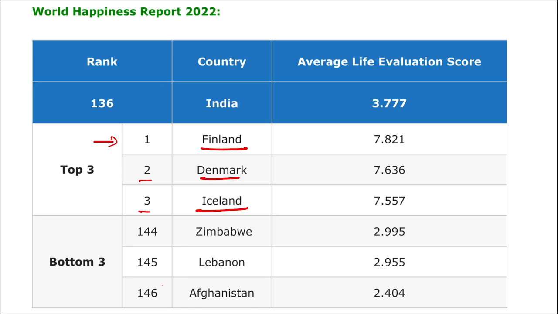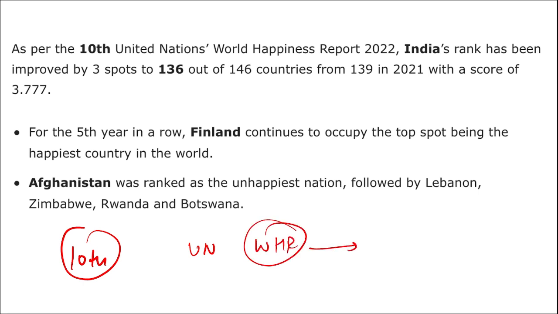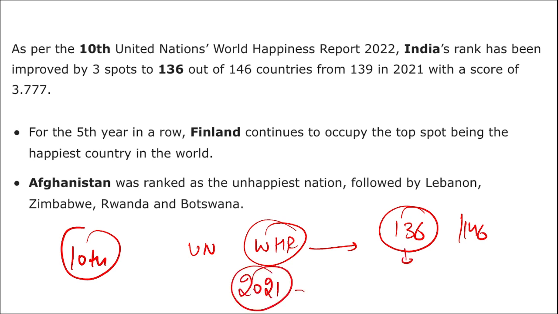If we are talking from the bottom, this data was released of 146 countries, out of which the least happiest country in the world is Afghanistan, 145th is Lebanon, and then is Zimbabwe. This was the 10th edition of the United Nations World Happiness Report. It stated that India has improved on their ranking, and the rank of India is 136 out of 146 countries. Earlier in 2021, the rank of India in this ranking was 139, but now India has become a little bit more happy and it has ranked as 136.